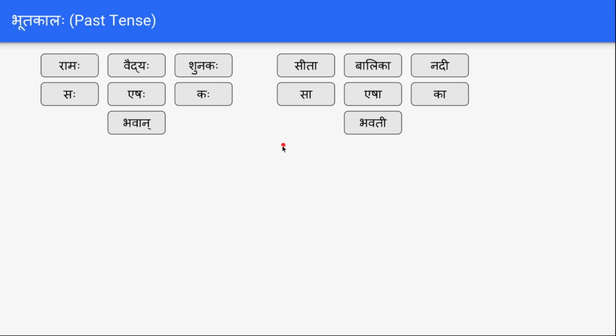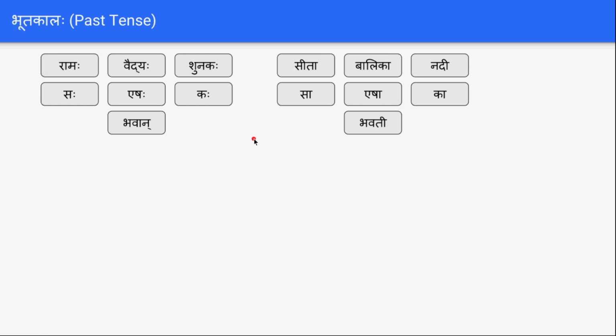And similarly for feminine, we have seen Sita, Balika, Nadi, Sa, Esha, Ka, Bhavati. Sita means the name of the person, Balika the girl, Nadi the river, Sa she, and Esha means the she who is nearer to us, and Ka who, and Bhavati means you. It's a feminine. Ka and Bhavati are feminine forms of Kah and Bhavan.